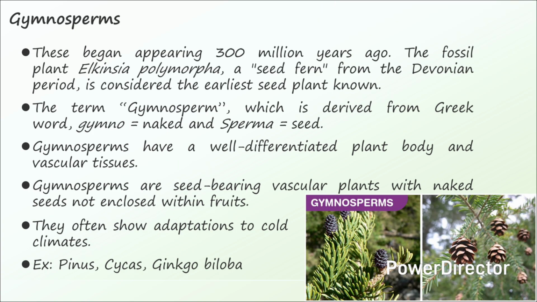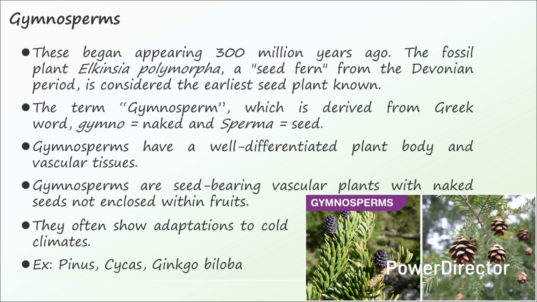Coming to gymnosperms. These began appearing 300 million years ago. The fossil plant Elkinsia polymorpha, a seed fern from the Devonian period, is considered the earliest seed plant known. The term gymnosperm is derived from the Greek word gymno, which means naked, and sperma, which means seed.